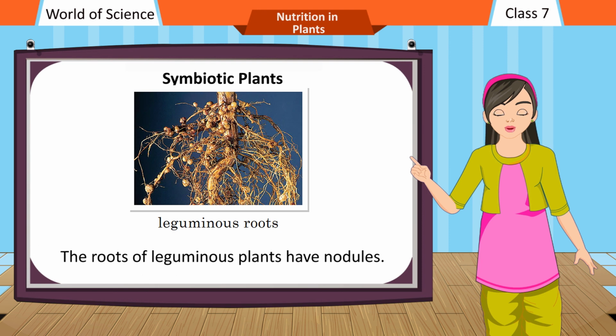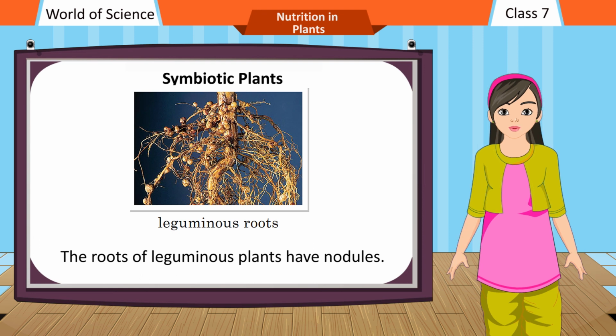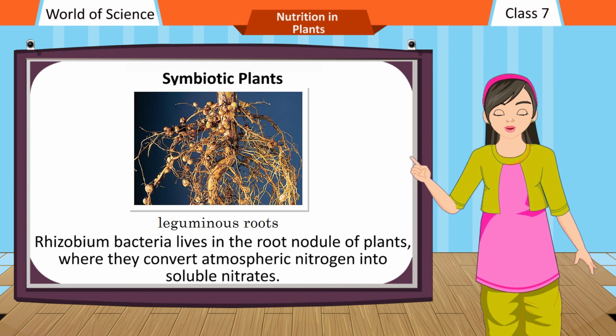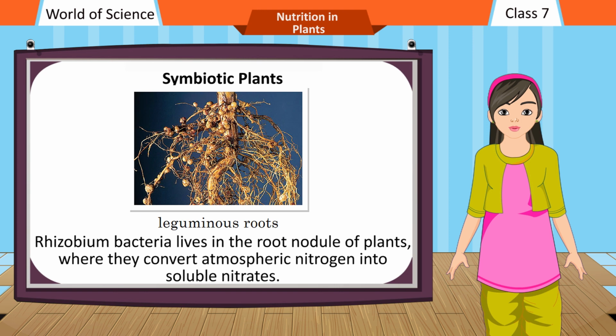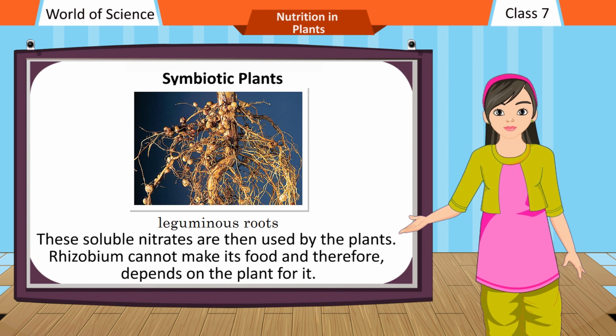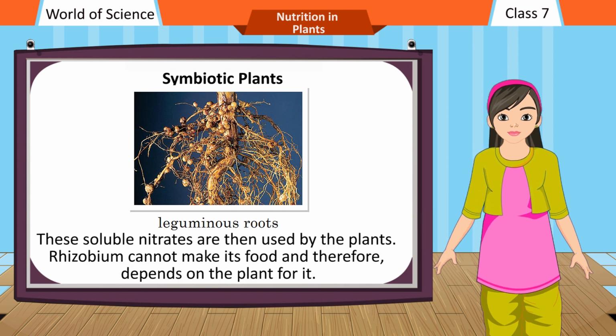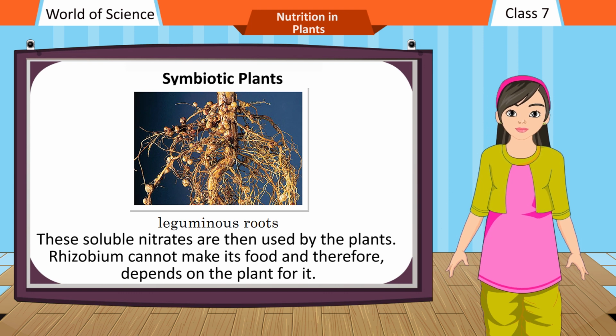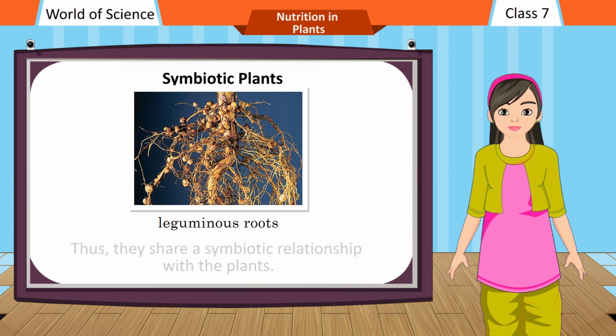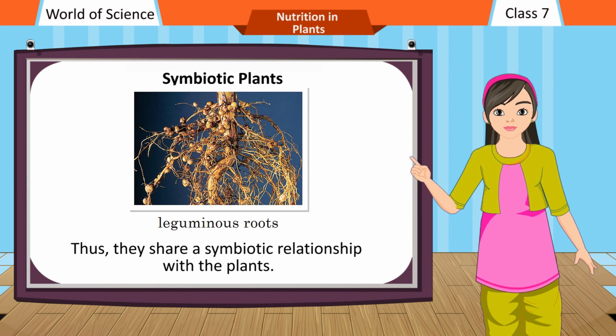The roots of leguminous plants have nodules. Rhizobium bacteria live in the root nodules of plants, where they convert atmospheric nitrogen into soluble nitrates. These soluble nitrates are then used by the plants. Rhizobium cannot make its food and therefore depends on the plant for it. Thus, they share a symbiotic relationship with the plants.